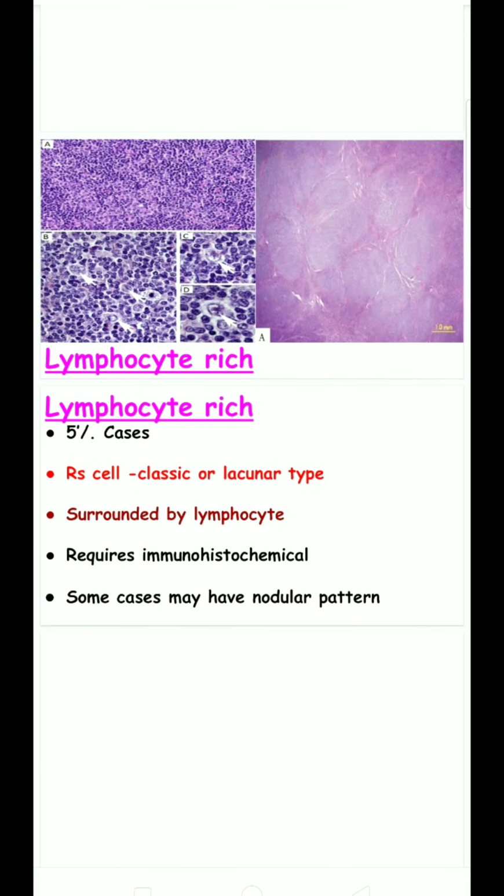The lymphocyte rich type is seen in 5% of cases. These Reed-Sternberg cells are of classic or lacunar type, surrounded by lymphocytes. The increased number of lymphocytes requires immunohistochemical studies. Some cases may have a nodular pattern.